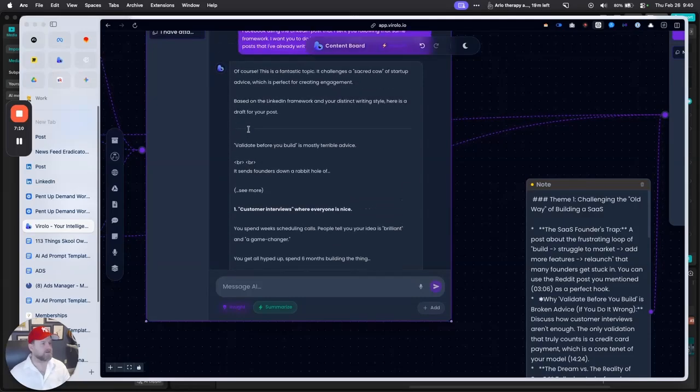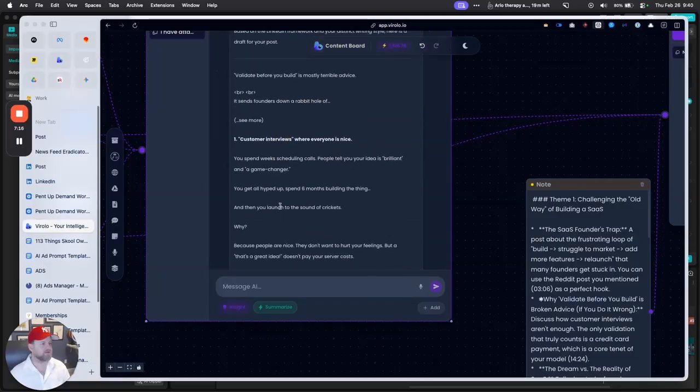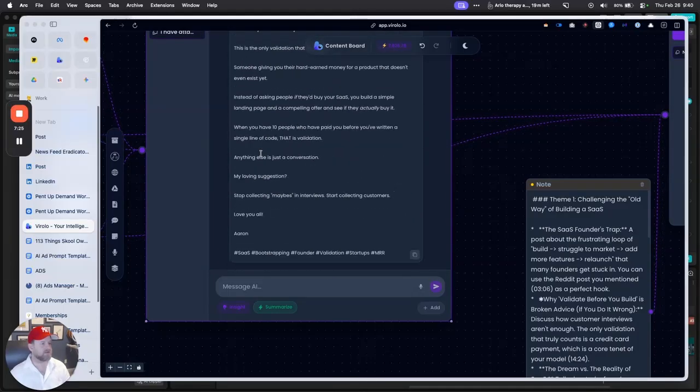Okay. So based on the LinkedIn framework and your distinct writing style, here is a draft. Validate before you build is mostly terrible advice. It sends founders down a rabbit hole of, and this is just taking from the LinkedIn post, customer interviews, and then it gives a list of everything.